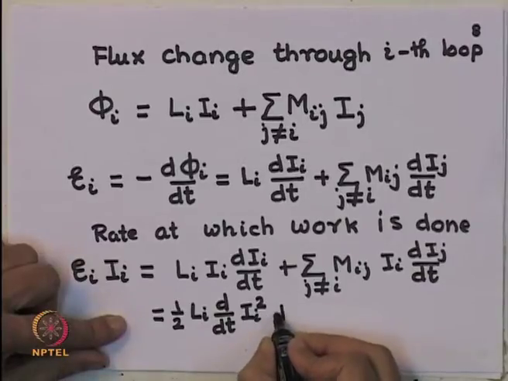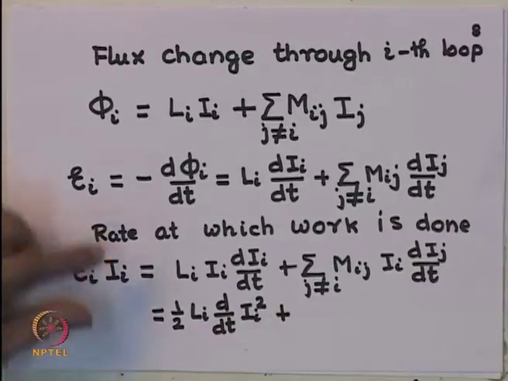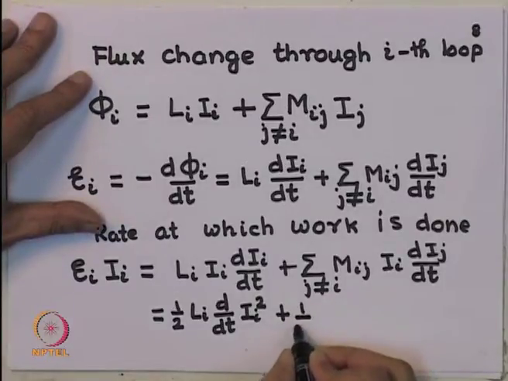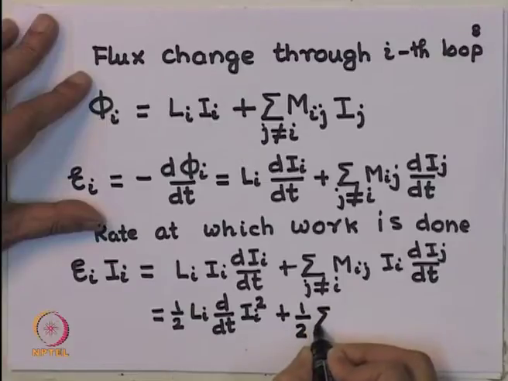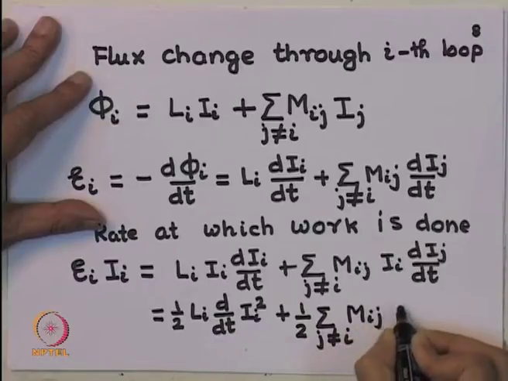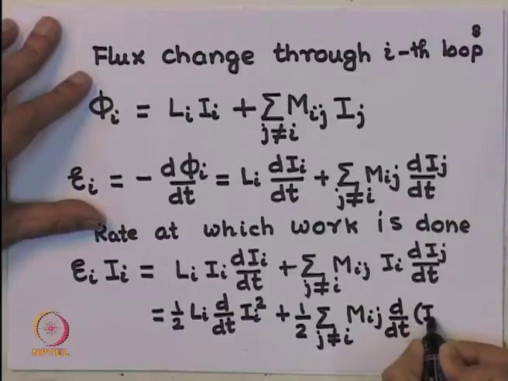The second term requires a little bit of explanation, but it turns out I can write it like, let me first write it down and then we will see why. Half sum over j not equal to i Mij d by dt of Ii Ij.